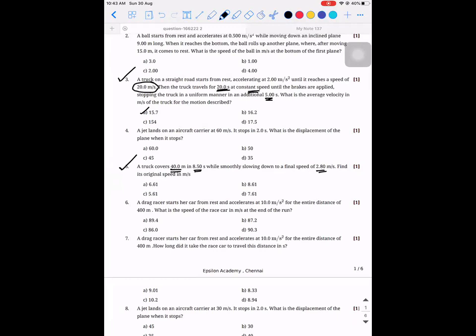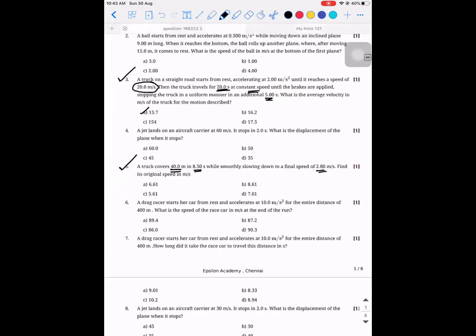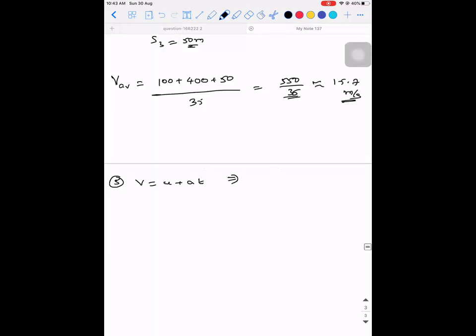Or you can apply v is equal to u plus at. I used that, sir. I used v equal to u plus at, found the acceleration and substituted. But we don't know the time. Time they have given, 8.5 seconds, right? So v is 2.8, so 2.8 is equal to u plus a t; you can't find the acceleration, you will have two unknowns. Time is 8.5, so a will be equal to (2.8 minus u) divided by 8.5.